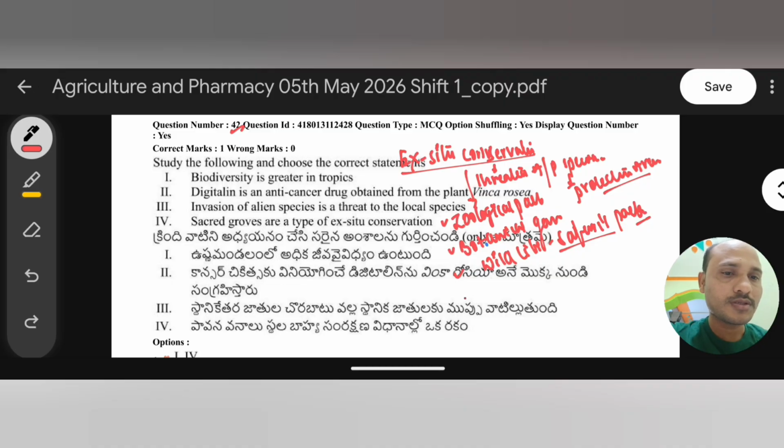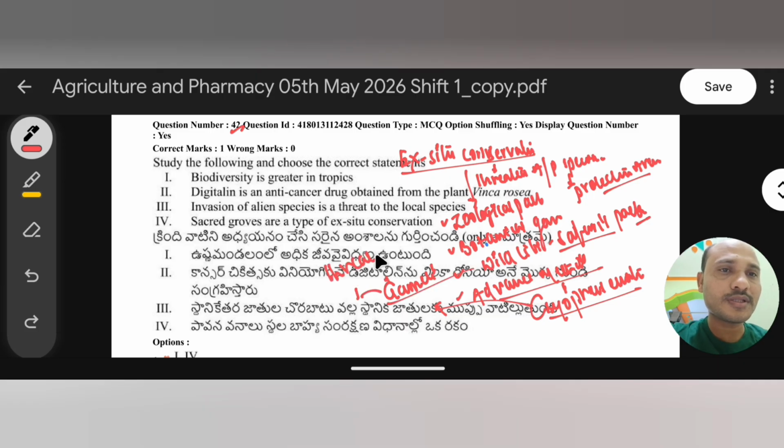Remember, okay. And also we can use some advanced methods of ex situ conservation, like cryopreservation. Very important, cryo. So we can use cryopreservation as an ex situ method, where generally we can protect gametes of threatened plant and animal species.